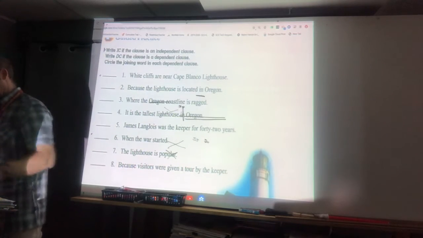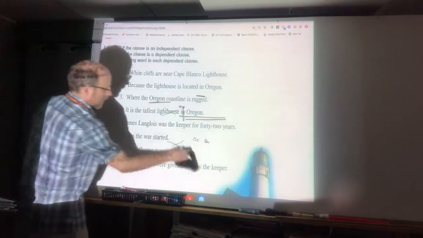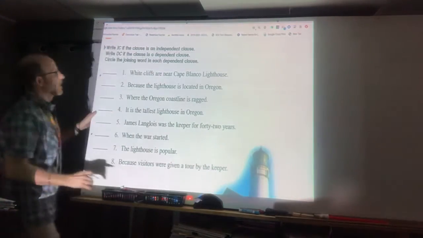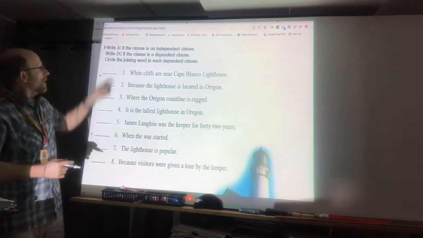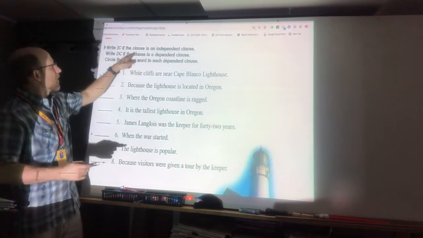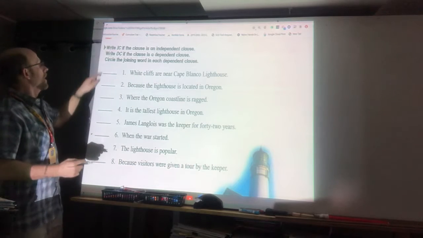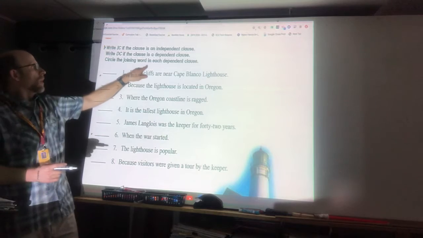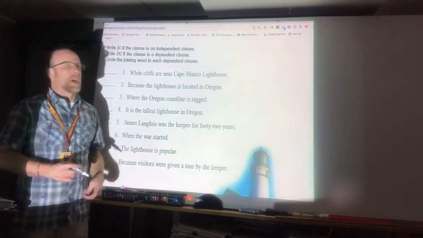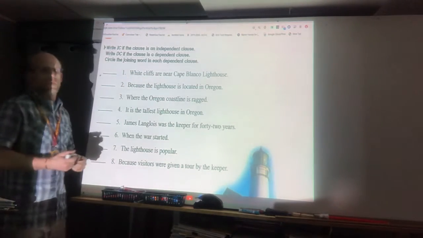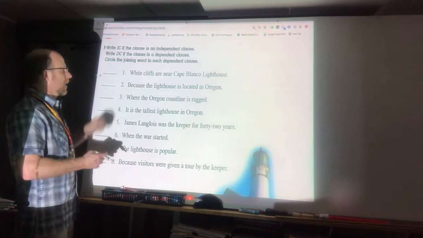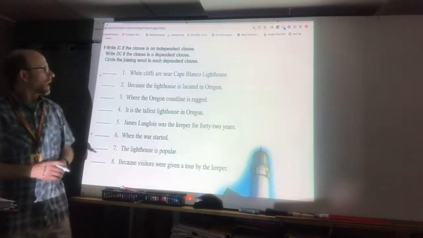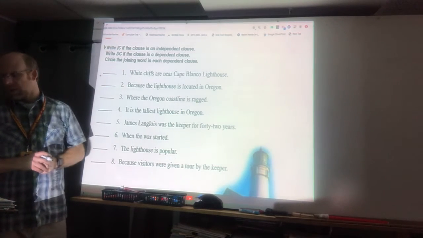Okay, I'll erase all this stuff here. It tells us, write IC if the clause is an independent clause. Write DC if the clause is a dependent clause. Circle the joining word in each dependent clause. So if it's a dependent clause, we're going to need to circle the joining word. Okay. Number one, White Cliffs are near Cape Blanco Lighthouse.